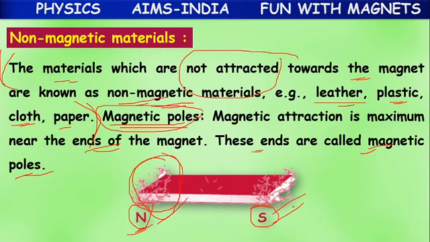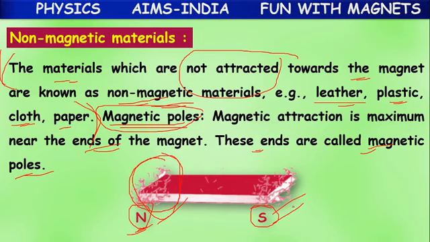Next, what about poles? What is a pole? The end part of a magnet is called a pole or magnetic pole. Why? Because most of the attraction power of the magnet is concentrated there, situated at the end part. So we call them magnetic poles.